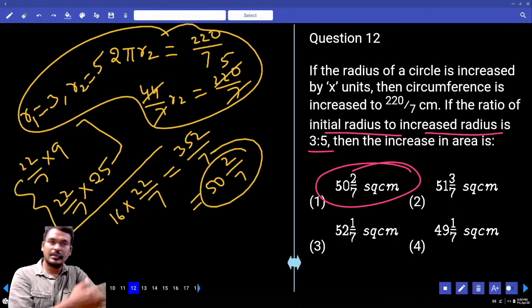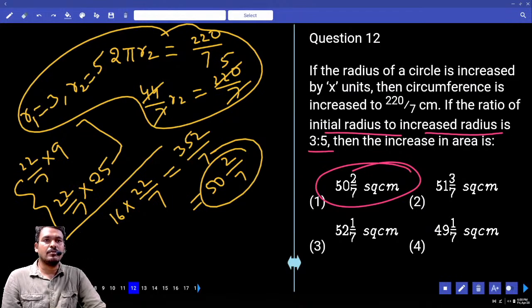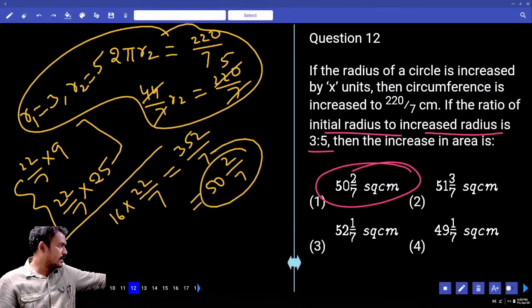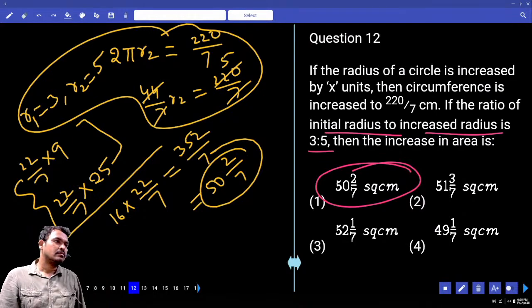What is the common value? Pi is common, or not? Pi means 22 by 7 into how much value? 16, or not? What is the first area? 22 by 7 into 9. Second area, 22 by 7 into 25. Difference means 16 into 22 by 7. That is the increased value, or not?